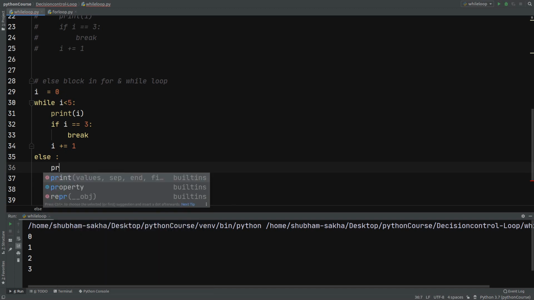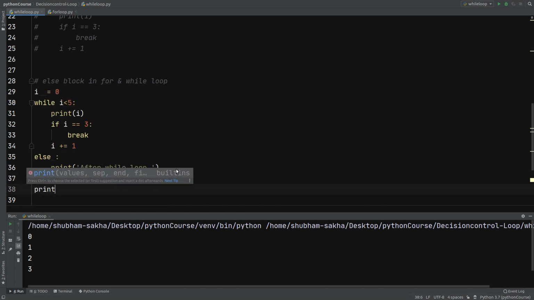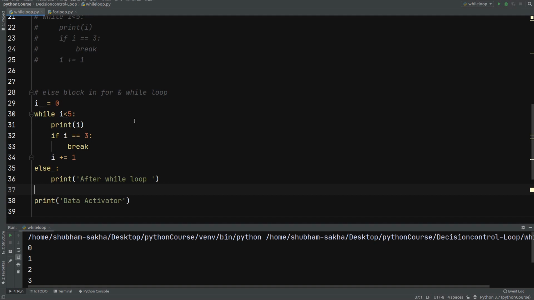So here I am just giving a print statement after while loop. And if I give a print statement here, and suppose I am giving my name, data activator. So what will be the flow of the program?